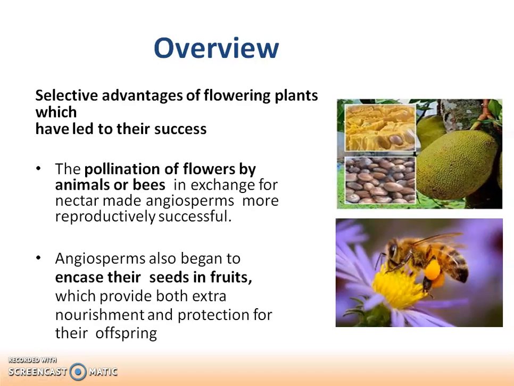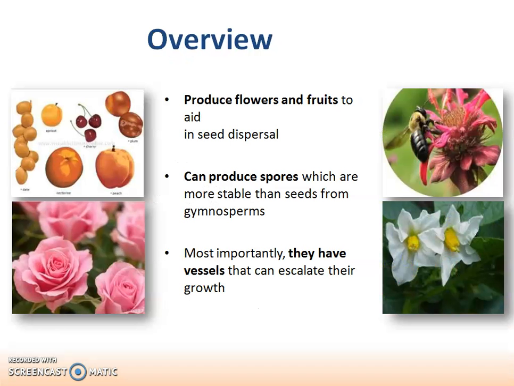The advantages of the flowering plants which have led to their success are that pollination of the flowers occurs by animals, bees, in exchange for nectar. They have encased their seeds in the fruit, so the seeds are protected and get extra nourishment also. They produce flowers and fruits to aid in seed dispersal, so their seeds are dispersed far and wide and the varieties increase and are able to survive.